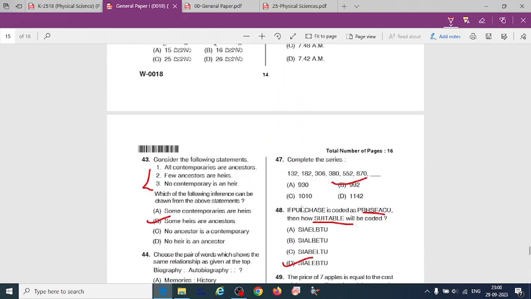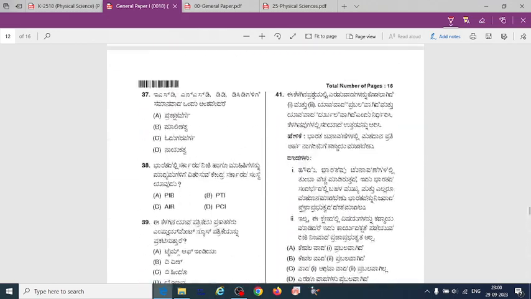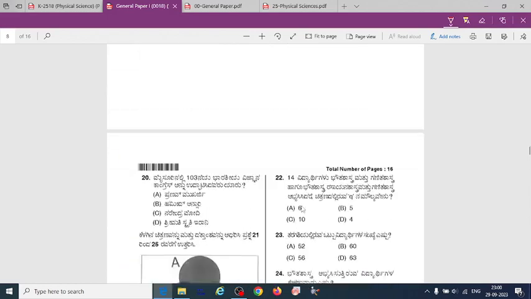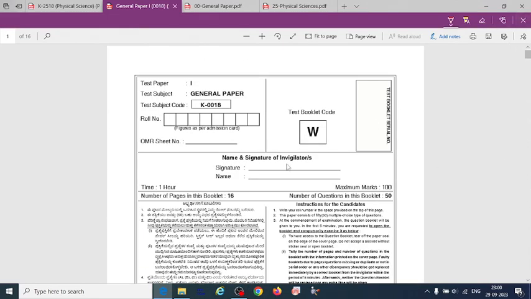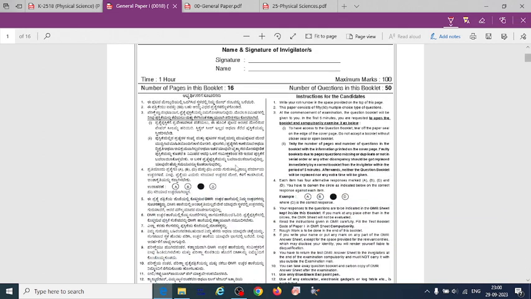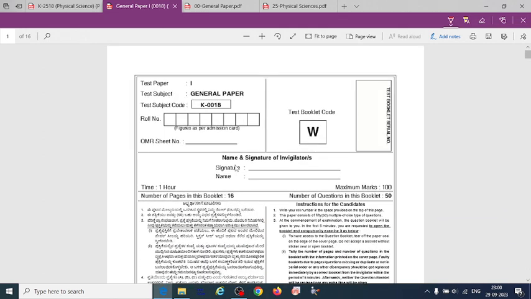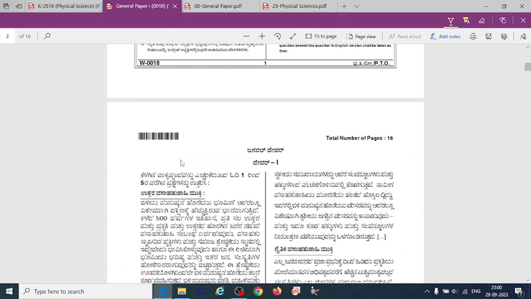So this is all about the solution for the general paper 2018 exam. Just try to solve a few more question papers, so you will get the idea how the questions will be asked and how you can solve those questions.